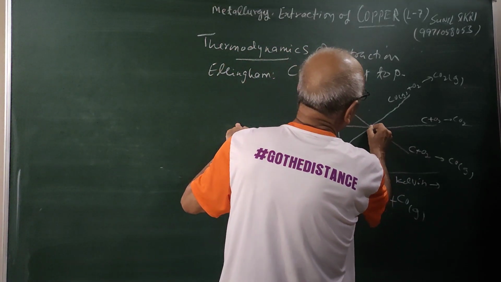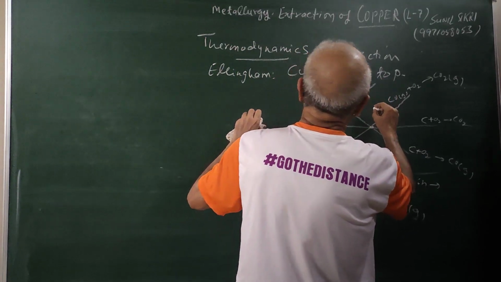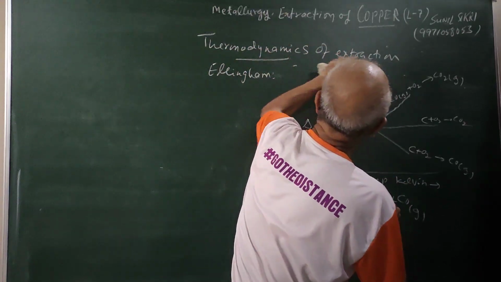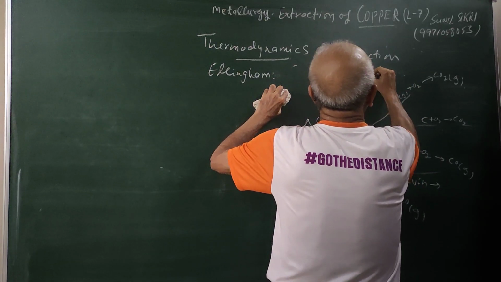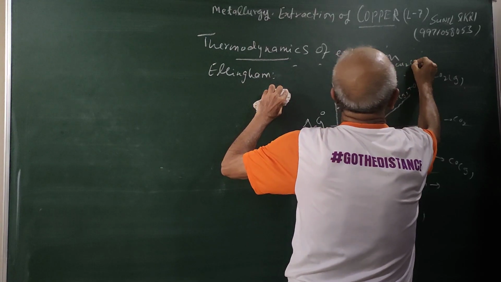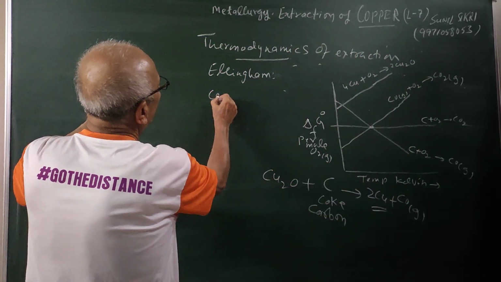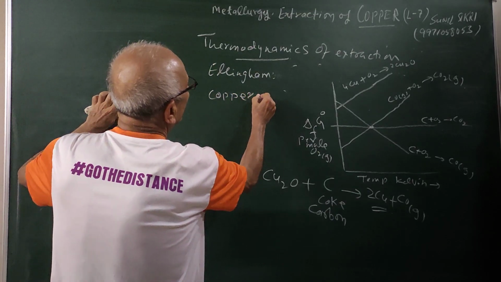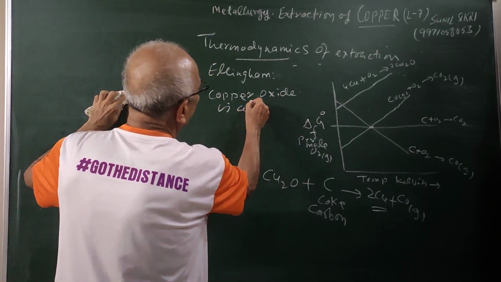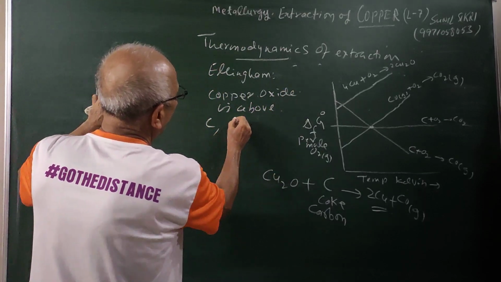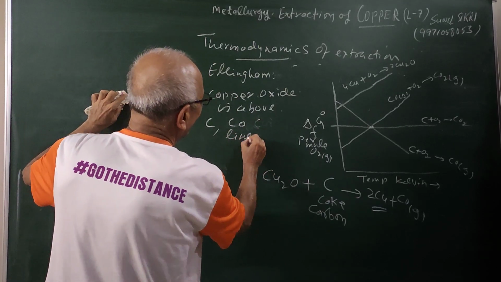Here you can see that this is a crossover point. This is our copper. Copper is lying on the top. So 4Cu plus O2 gives 2Cu2O. In the Ellingham diagram, the line for copper oxide is above the carbon and carbon monoxide lines.